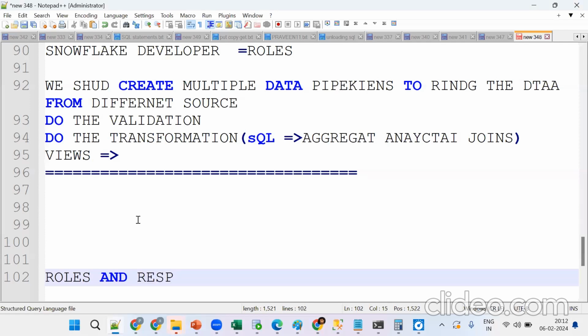Creating multiple data pipelines, bringing the data, doing the validations where we check that source and target are the same, and doing the transformations with the help of SQL. Why does SQL come into the picture? I want to communicate with the Snowflake. How can you communicate? With the help of aggregate functions, analytical functions, case statements, decode. All these things will come into the picture. Okay, clear so far?